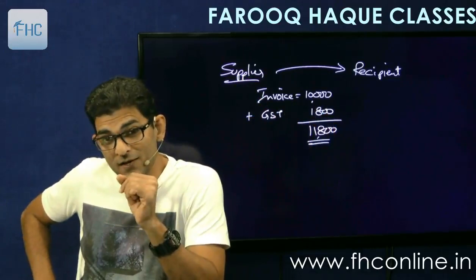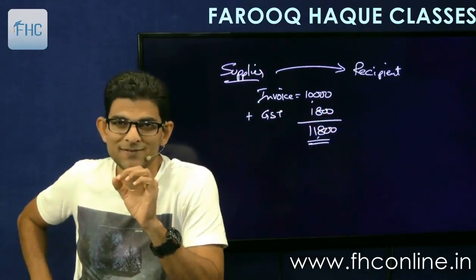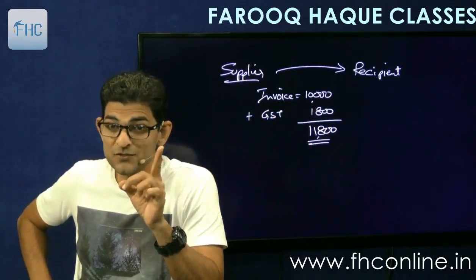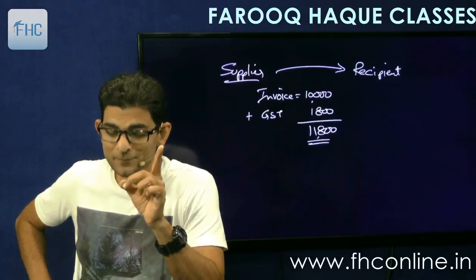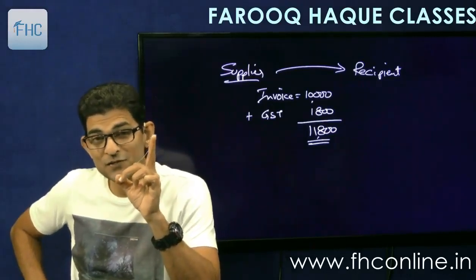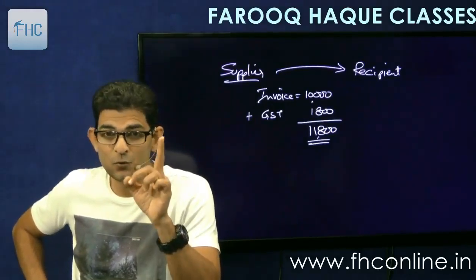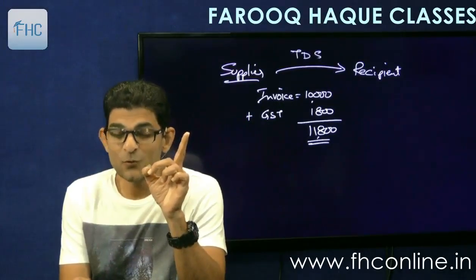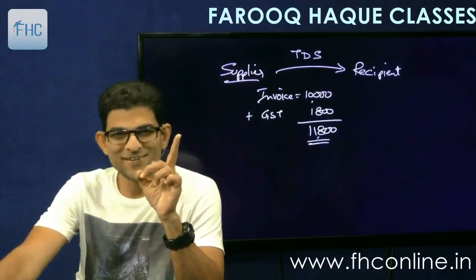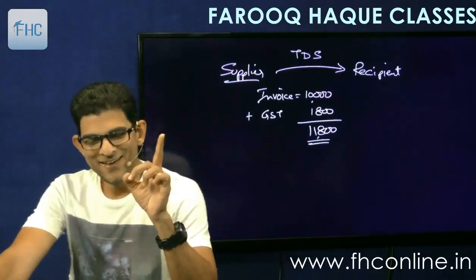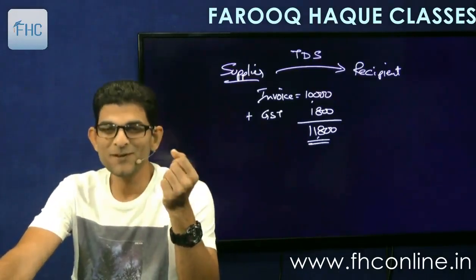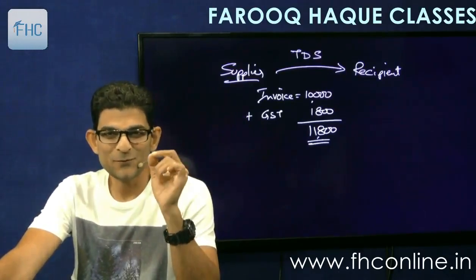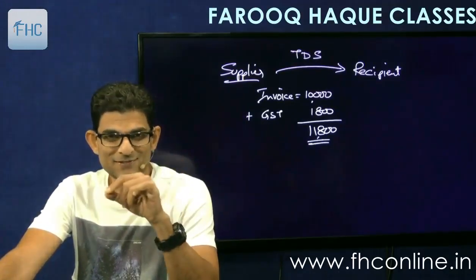But then there is a doubt. Government doesn't trust the assessees. So there is a trust deficit syndrome, called TDS. This is my concept: Trust Deficit Syndrome, TDS.